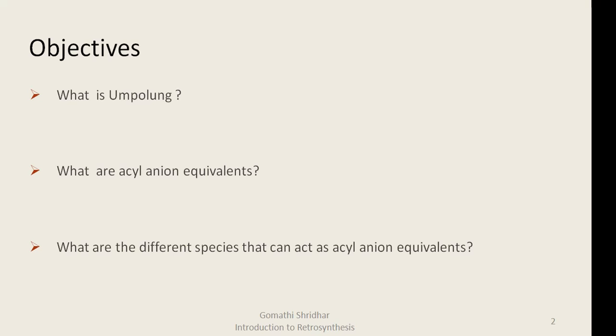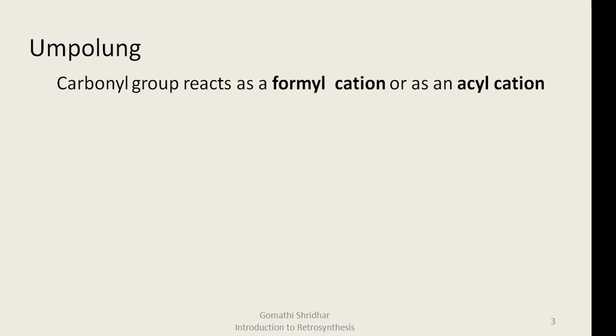So what is Umpolung? In the reading material that has been provided to you, you will see that Umpolung is possible for all functional groups. But in this discussion, we will only talk about Umpolung for carbonyl groups. In a carbonyl group, the carbon atom is usually electron deficient. So, the carbonyl group acts as a cation, that is either as the formyl or as the acyl cation. So, normally the carbonyl group is attacked by a nucleophile.